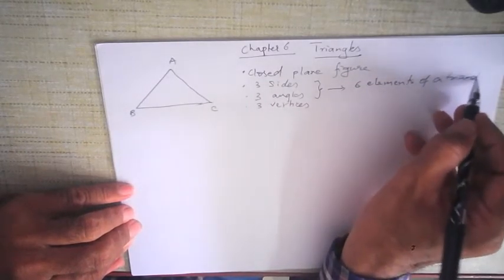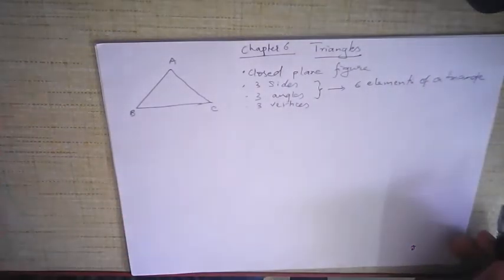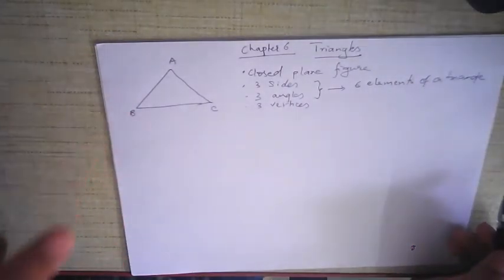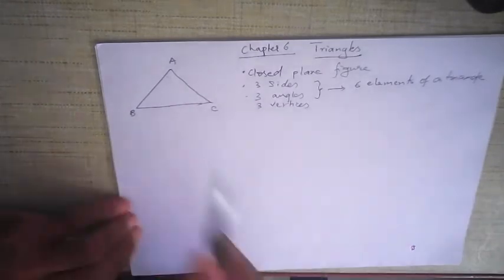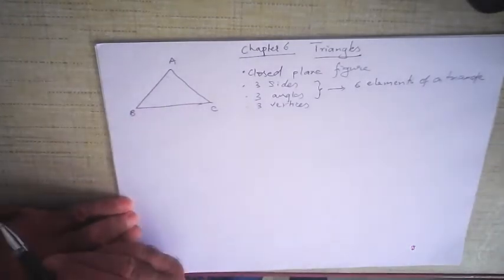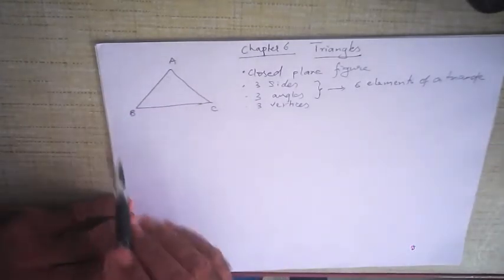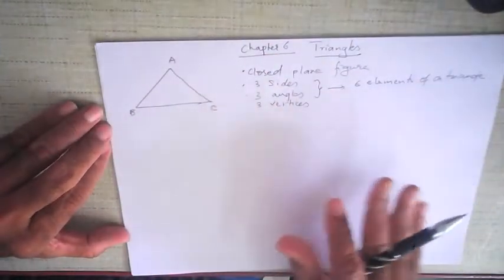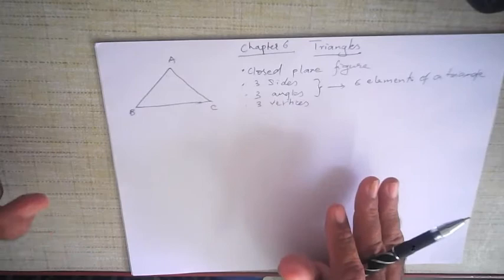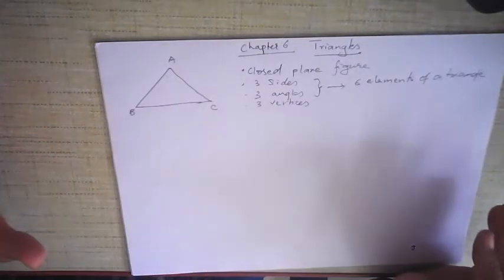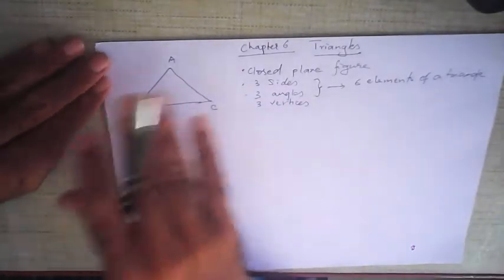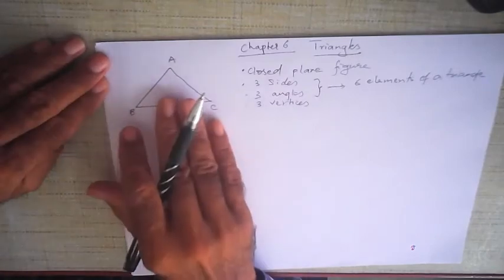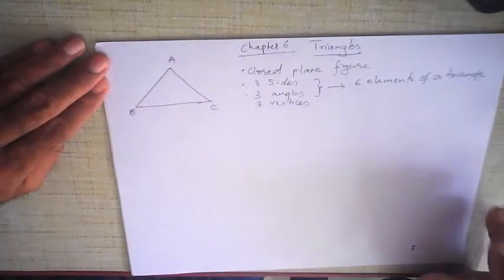Okay, so what is a triangle? A triangle is a three-sided closed plane figure. Three-sided, these are the three sides. It's a plane figure because you can draw a triangle in a sheet of paper or on the blackboard, whiteboard. Okay, it is in 2 dimensions, not in 3 dimensions. That's why it's in a single plane. So a triangle is a three-sided closed plane figure.